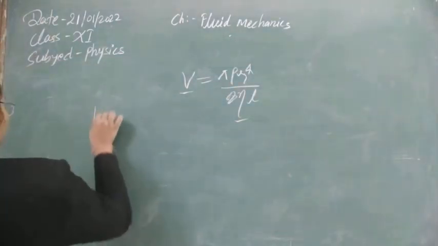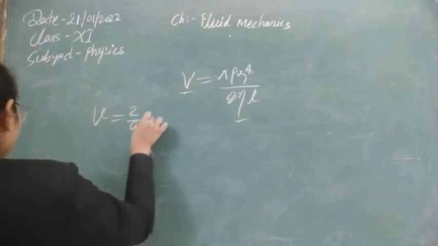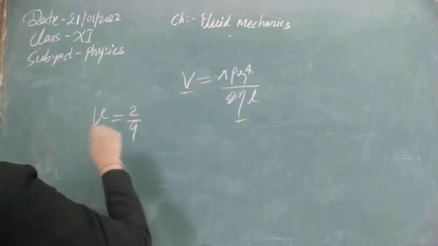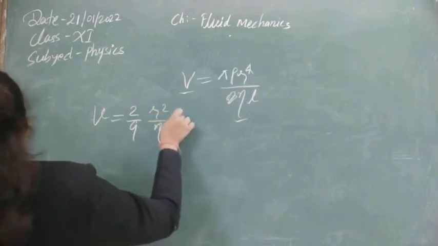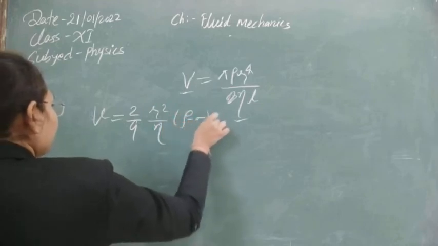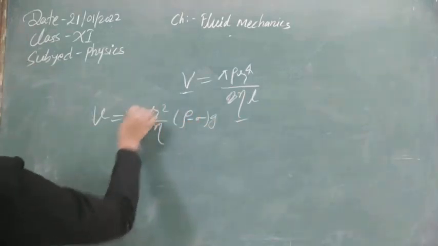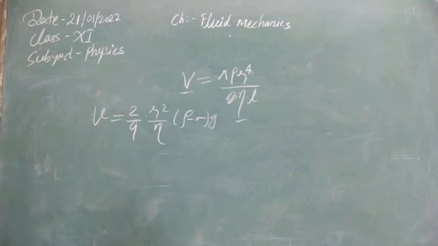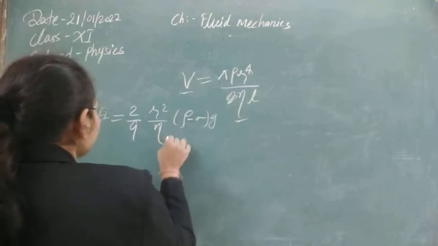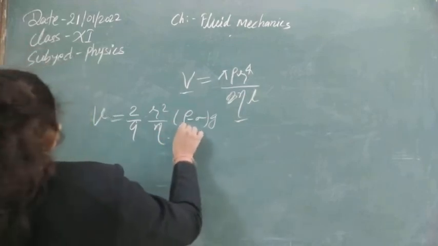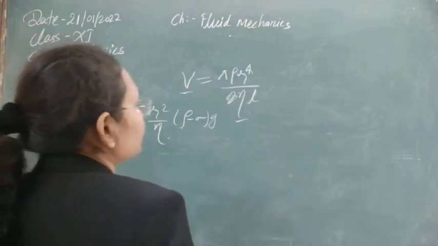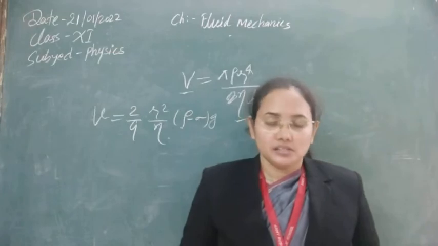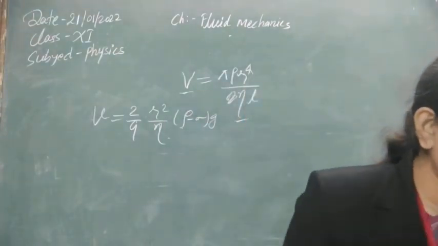If you calculate it by the method I have told you, it is obtained as 2 by 9, r square by eta, into (rho minus sigma) into g. Here r is the radius of the spherical body, eta is the viscosity of the liquid, rho is the density of the material, and sigma is the density of the liquid in which it is flowing. So by using this we can calculate the velocity.